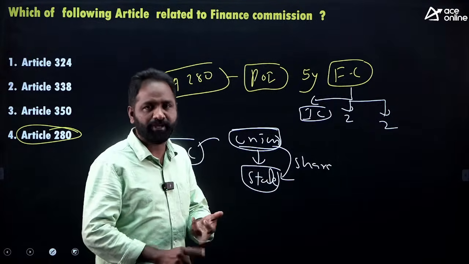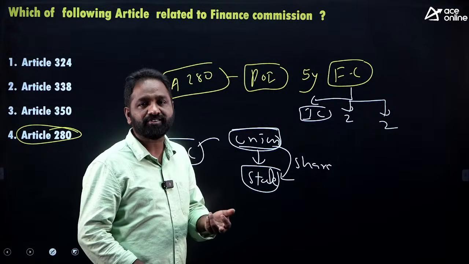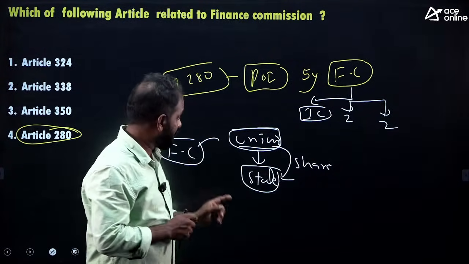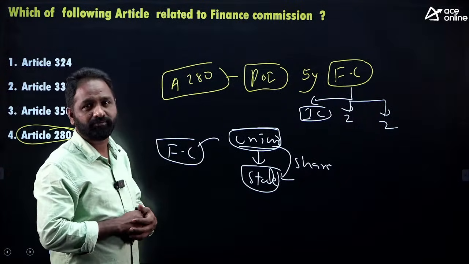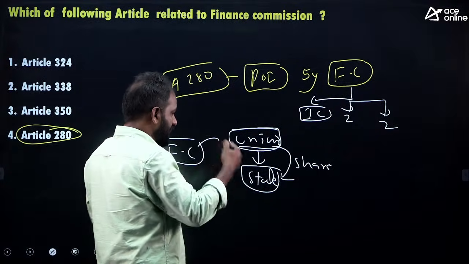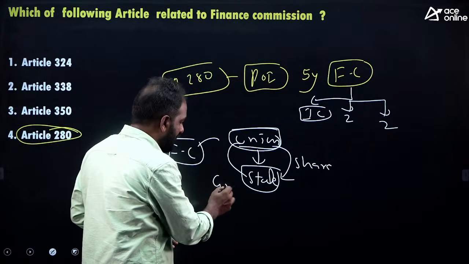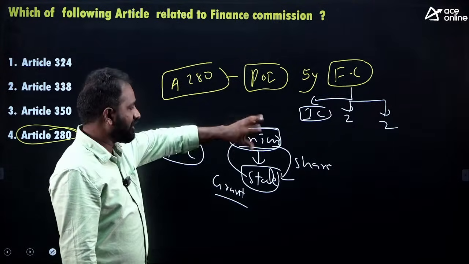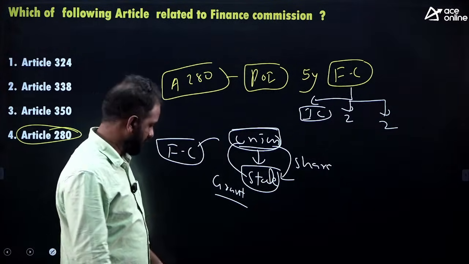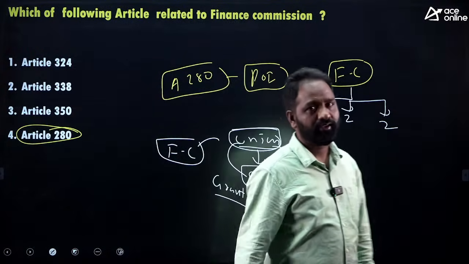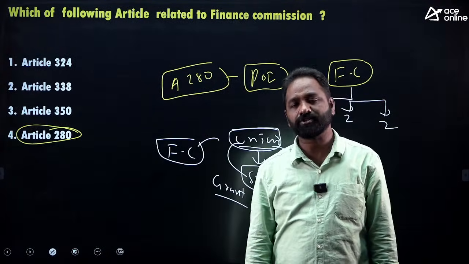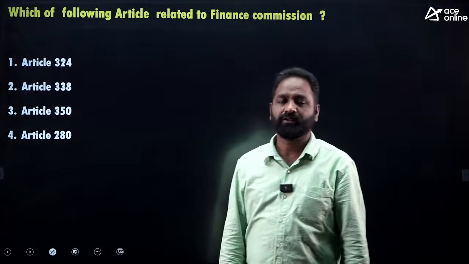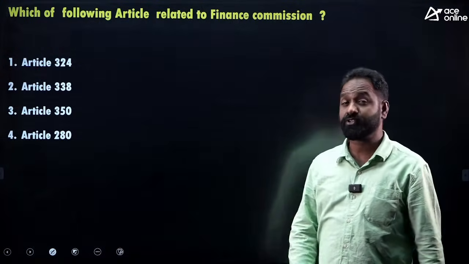Is it based on population? Is it based on the geography of the state? More population, more funds; more geography, more funds, like that. So that will be recommended by whom? Finance Commission. Also, the union government regularly gives grants to states, and not only states, to local bodies also. All these things will be recommended by the Finance Commission. Clear? For every 5 years. Recently the 16th Finance Commission submitted its report to the President of India. In the 2026 budget it is going to be introduced, so definitely there is a chance to ask a question.